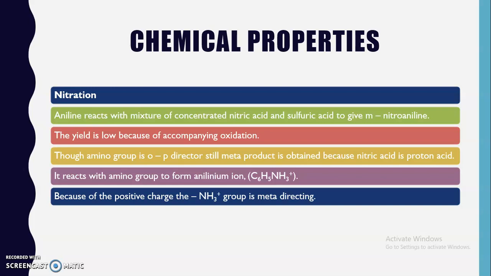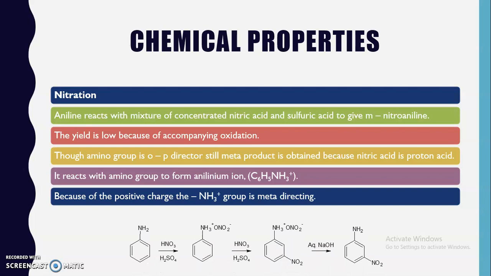Because of the positive charge present on the NH3 group, this NH3 group is meta directing, and that's why the product formed shows the meta directing effect.